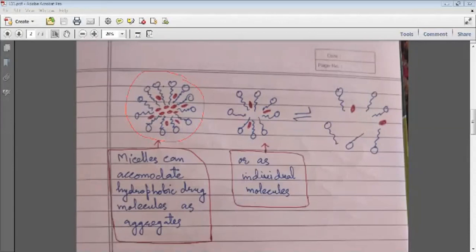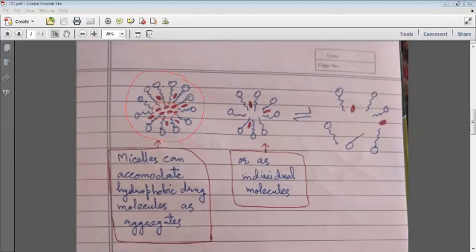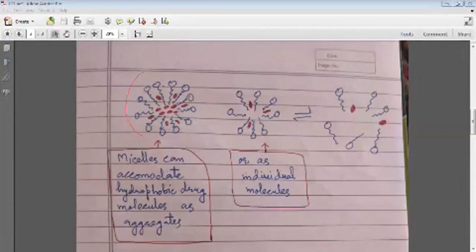These drug molecules or drug aggregates will be solubilized first in the inner core of the micelle or in the palisade region of the micelle. This is one of the situations. Another situation can be if these drug molecules do not form aggregates, or do not club together many molecules, or they are single or individual molecules, they can be solubilized as well. But suppose here it is shown they are solubilized in the palisade region.